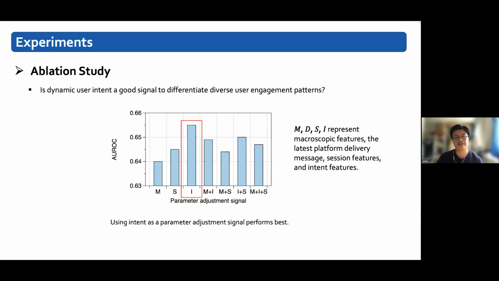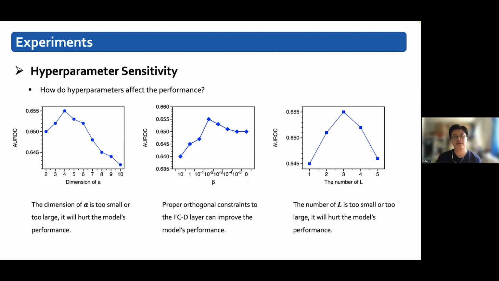Second, we wonder whether dynamic user intent is a good signal to differentiate diverse user engagement patterns. As shown in this figure, we find that using intent as a parameter adjustment signal performs best. We conduct the hyperparameter sensitivity study on the session level user engagement prediction task. These 3 figures show the impact of hyperparameters on model performance in Digman.